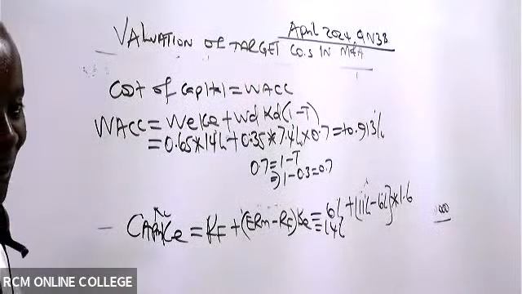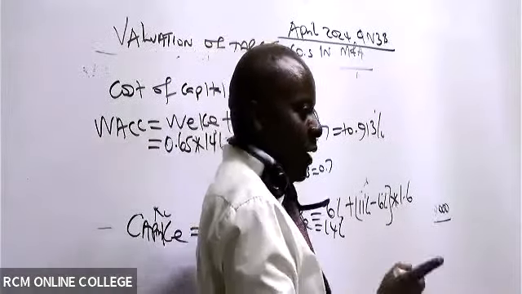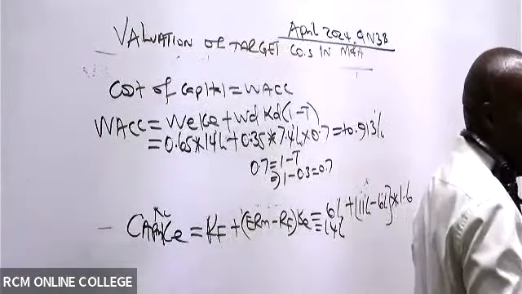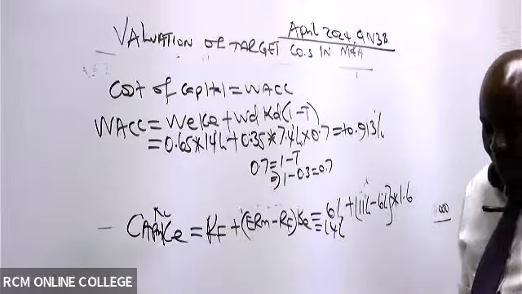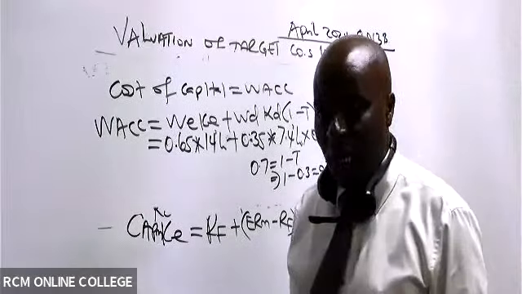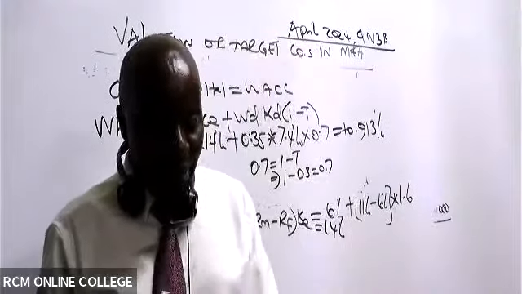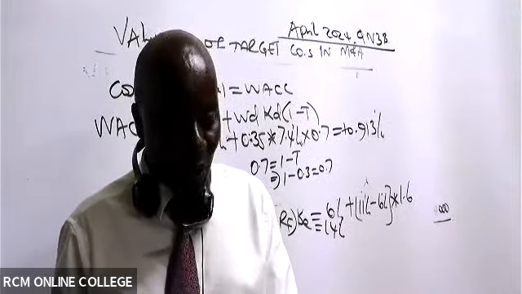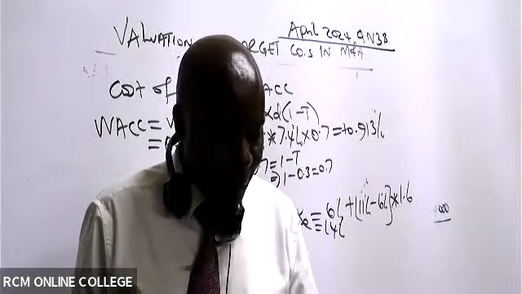So have we finished doing the question? Cost of capital. These are a firm that has got both debt and what here? Equity. So I had to get what we call WACC. The online students, are they able to follow now? Are we together? All right. Thank you so much. Thank you for catching up.